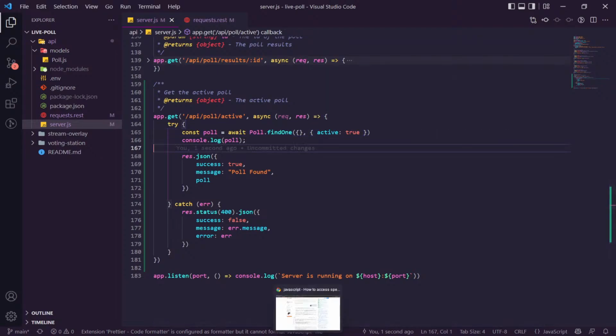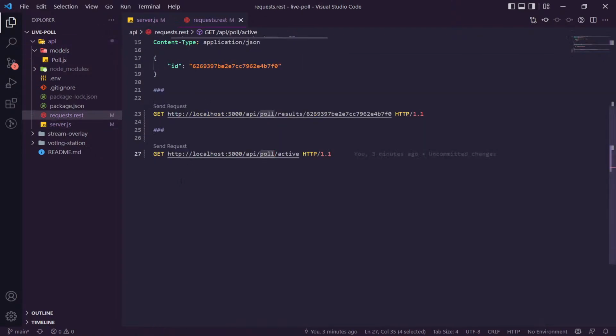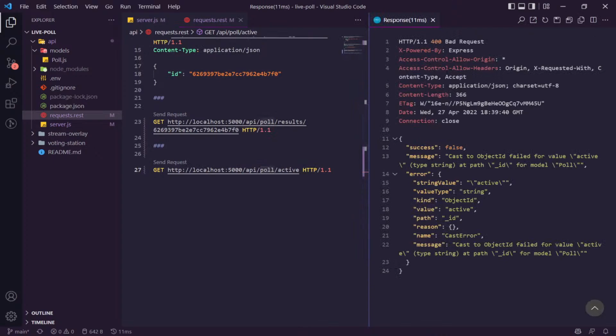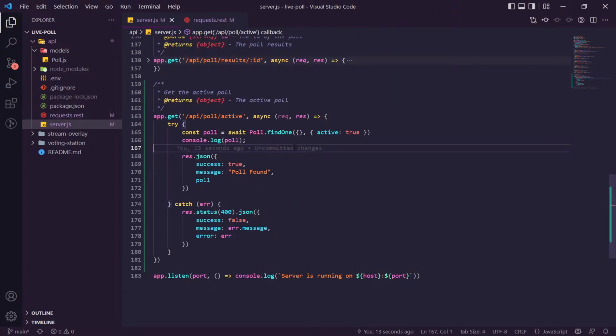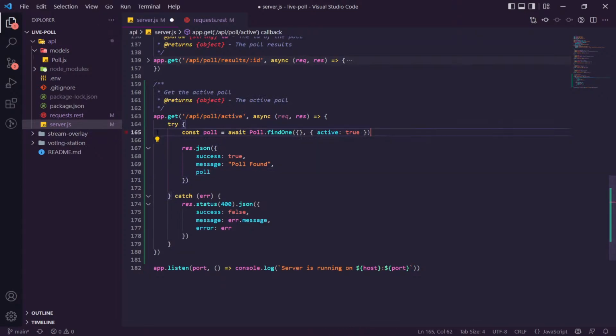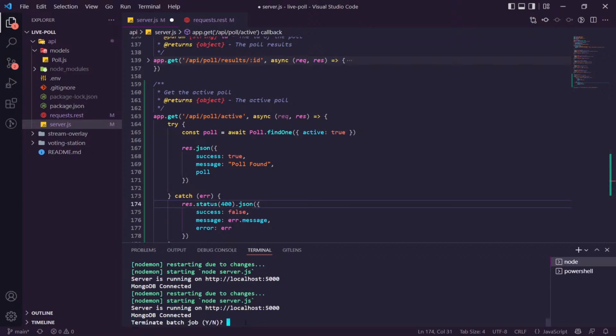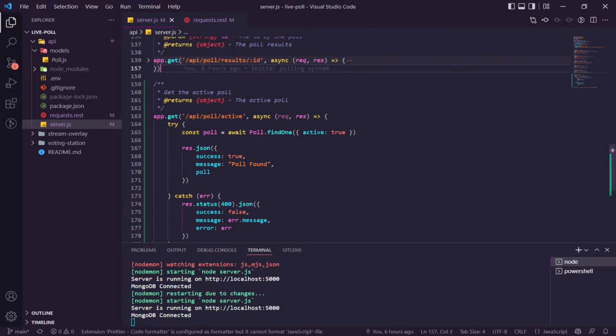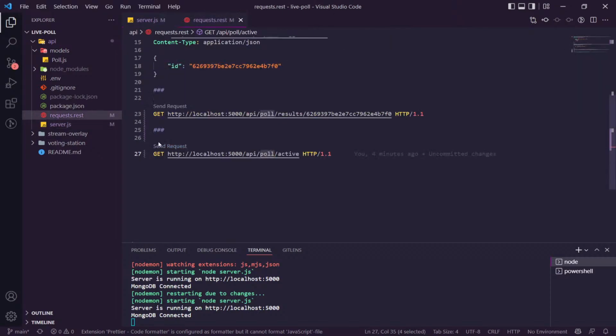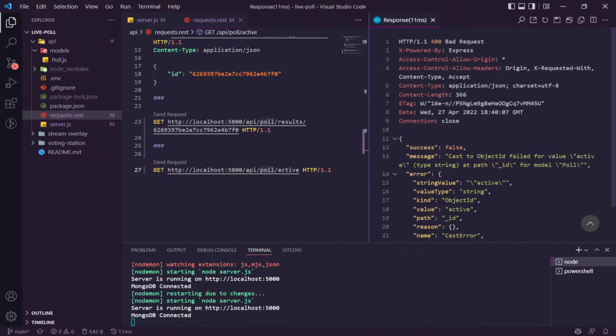Is this it? What happened? This really doesn't want to work. This is just going all wrong. Once we stop the server and just rerun it, sometimes that works generally. Cool. Oh, and save. No, doesn't want to work.